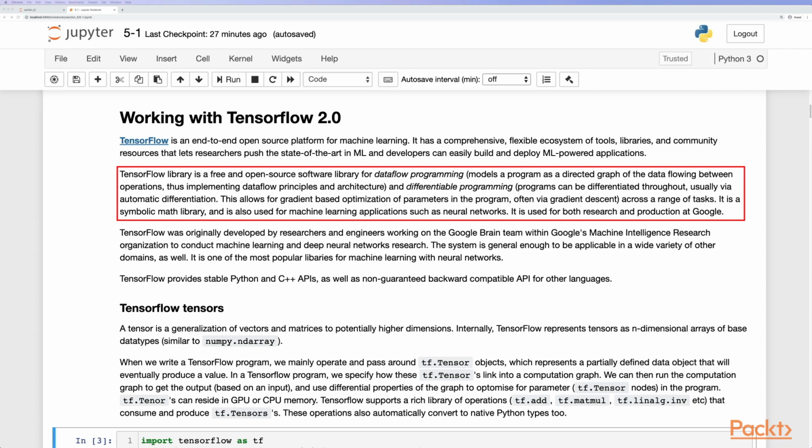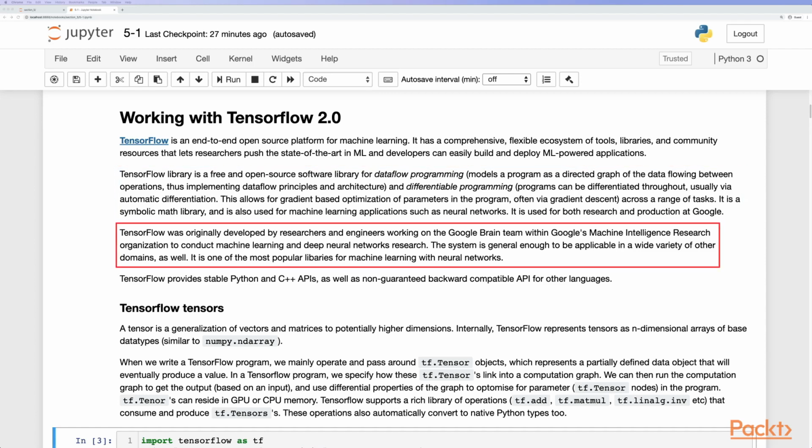It is a symbolic math library and is also used for machine learning applications such as neural networks. It is also used for both research and production at Google. TensorFlow was originally developed by researchers and engineers working on the Google Brain team within Google's Machine Intelligence Research organization to conduct machine learning and deep neural network research.